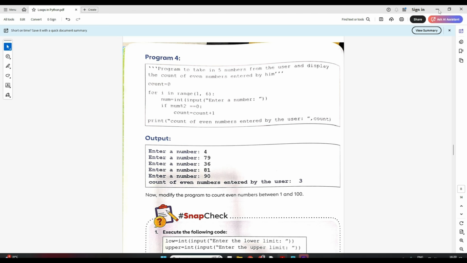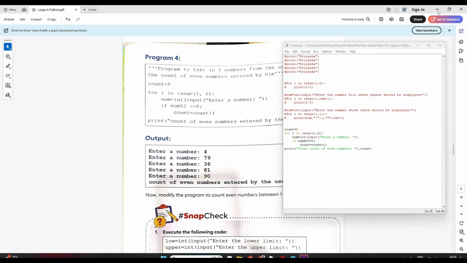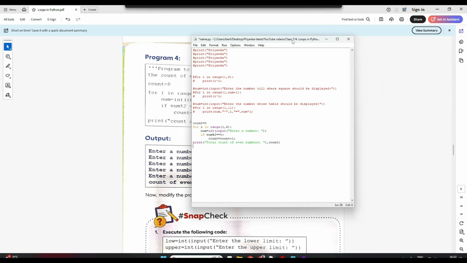Now let me just write this program also. So see, I've just written this program. Let's try to understand this. I want to input 5 numbers from the user, and then I have to check whether each is an even number. Even number means when I divide it by 2, the remainder should be 0. If the remainder is 0, that means it's an even number. Correct. So now I'll start my for loop in the range of 1 till 5.